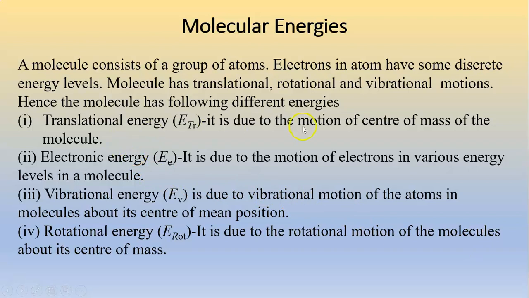Translation energy. It is due to the motion of the center of mass of the molecule. Electronic energy. It is due to the motion of electrons in various energy levels in the molecule. Vibration energy. It is due to the vibrational motion of the atoms in the molecule about their mean position. And rotation energy. It is due to the rotational motion of the molecule about its center of mass.